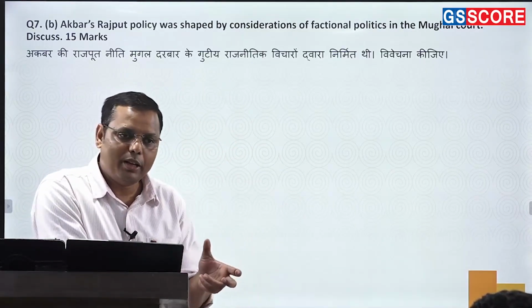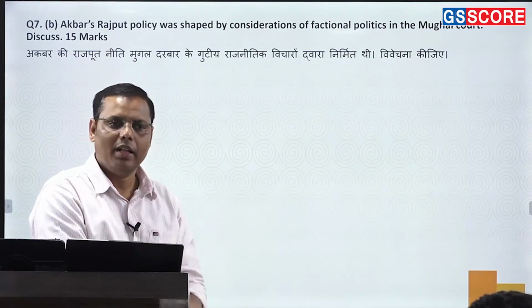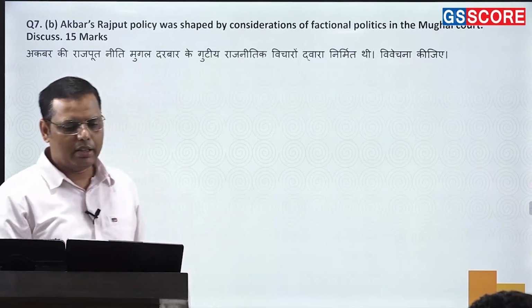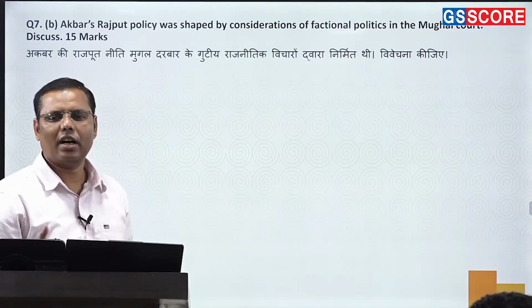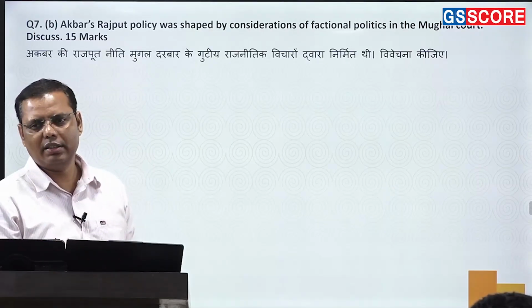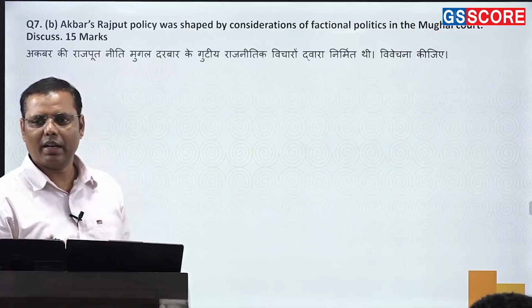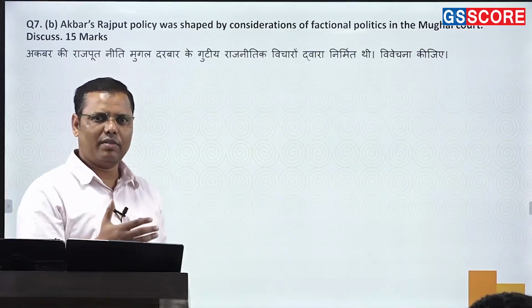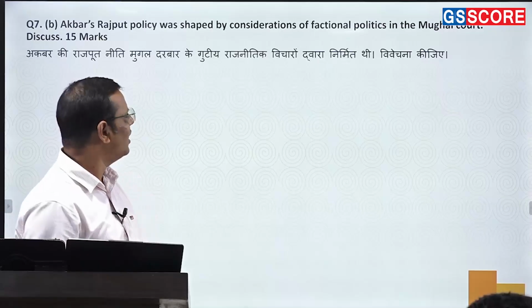So in order to make a balance, they got the Rajputs and some high positions have been given to them. That was also one neat balancing element. So apart from that, sometimes maybe Akbar's parvarish, the upbringing of Akbar, was also one reason for his Rajput policy, because he was brought up in a Rajput family. So he had a better understanding and he never maintained any sort of religious rivalry with Hinduism or any other thing. So that's how you can write about it.